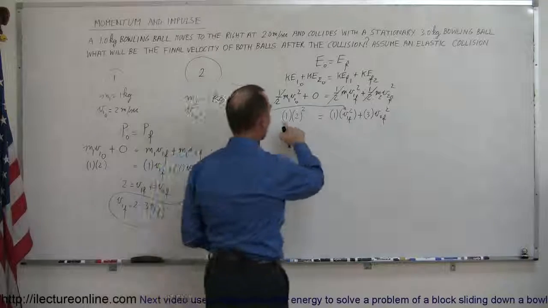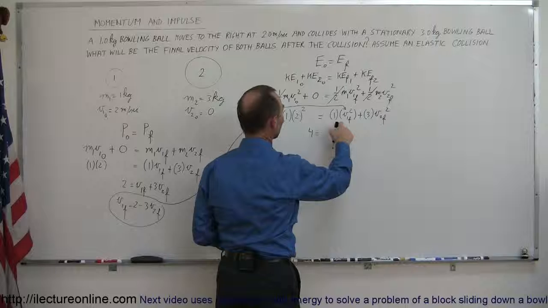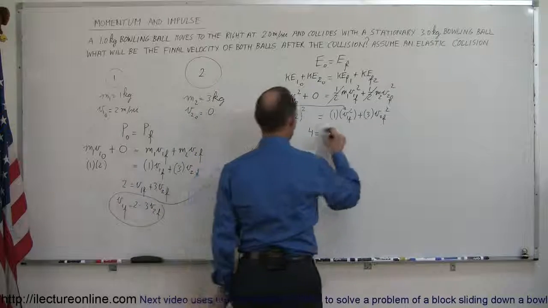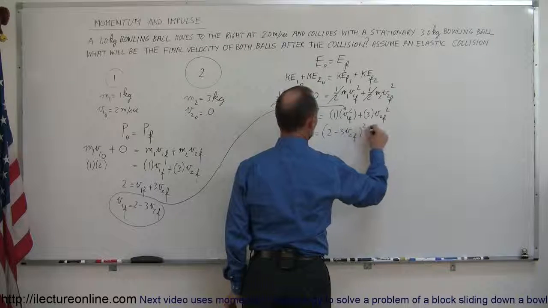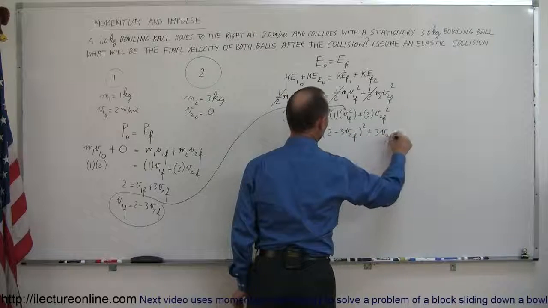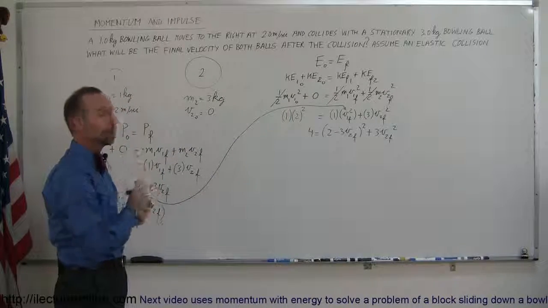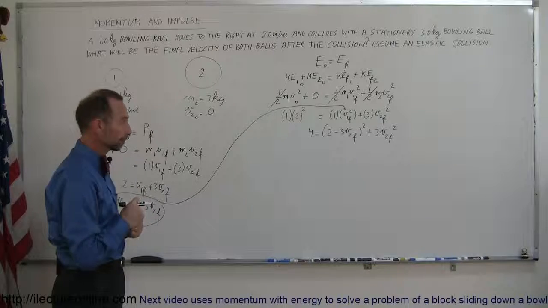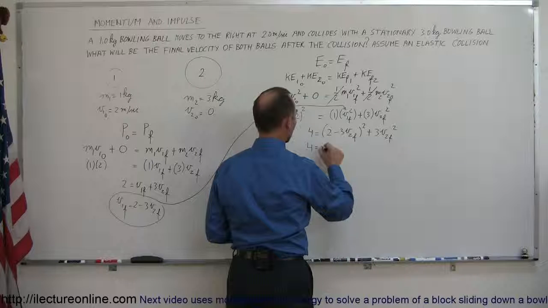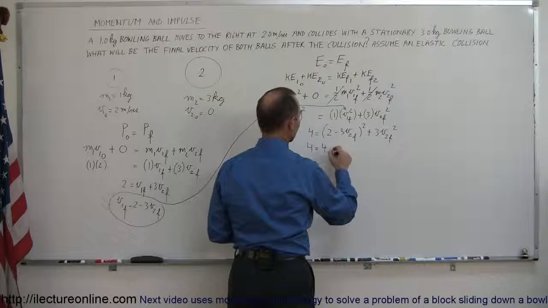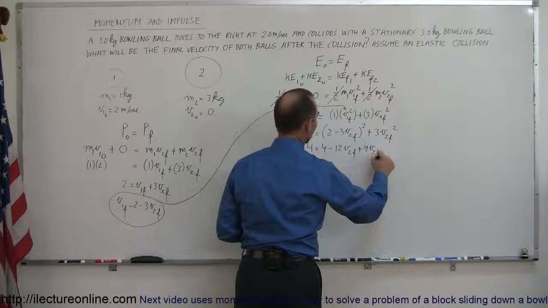Of course, on the left side, we get 1 times 2 squared, which is 4. So we get 4 is equal to V1 final squared times 1. This is V1 final, so we can write 2 minus 3 V2 final, quantity squared, plus 3 V2 final squared. All right, now we can see that we have a single equation with just one variable, and let's solve that for V2 final. We first have to multiply this out, so we get 4 equals 4, 2 times that's minus 6, that's minus 12 V2 final, plus 9 V2 final squared.